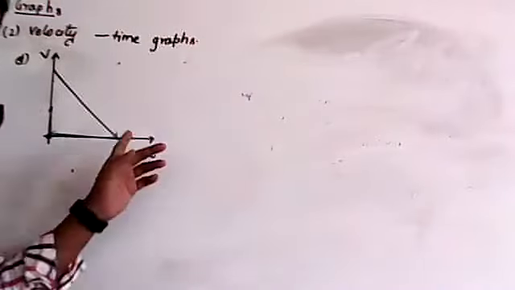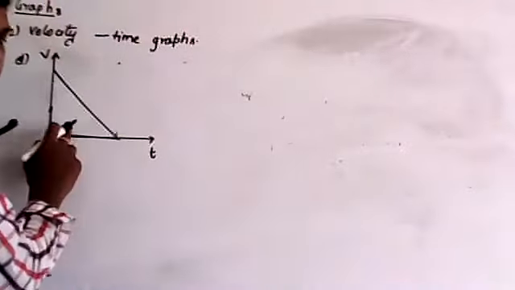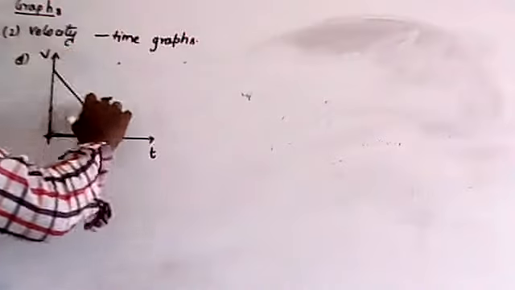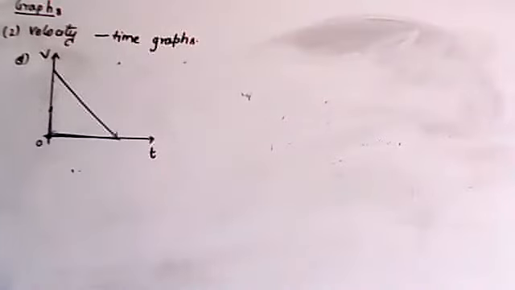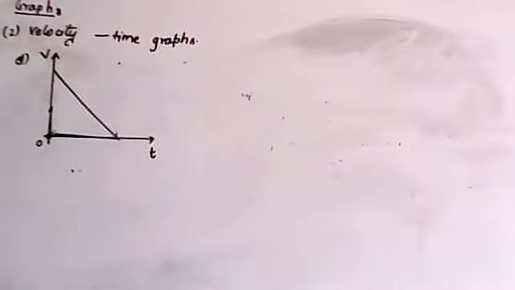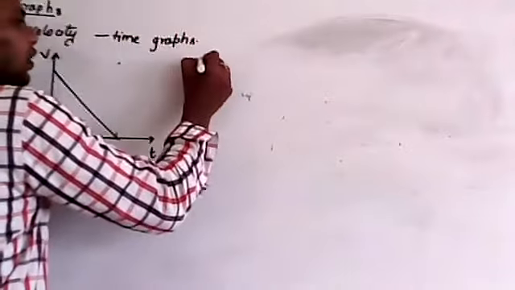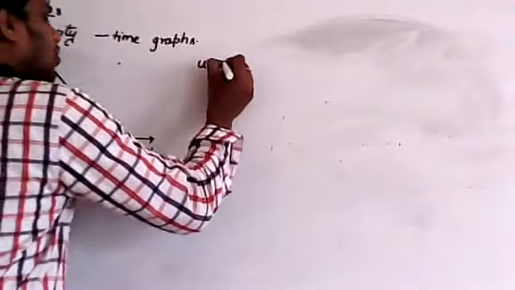From this graph you can find one thing: as time increases, velocity decreases. Velocity decreases with respect to time, and finally it comes to 0.